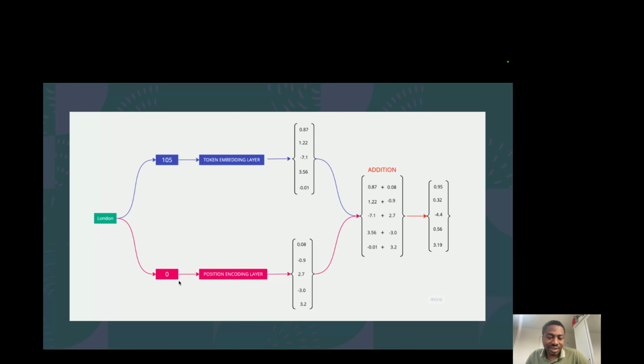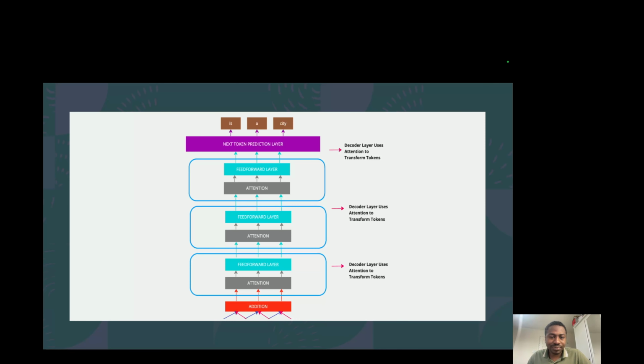Its position is 0. It also gets embedded into a similar dimension space, and then we add them element-wise, just simple vector addition, where we add each element to one another, and that gives us a new 5-dimensional vector that represents both the token and its position, merged into one single entity.